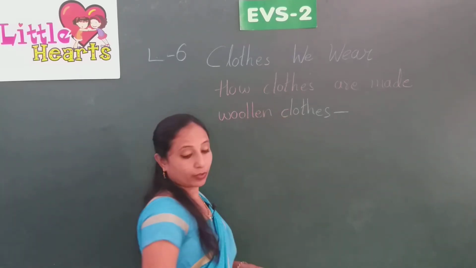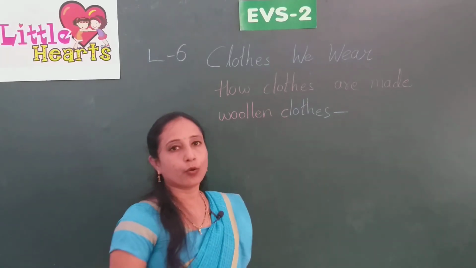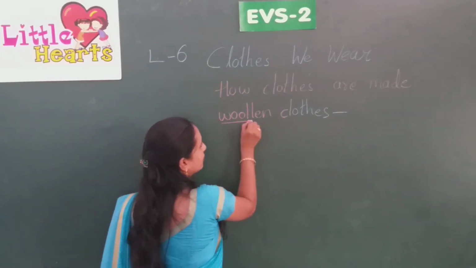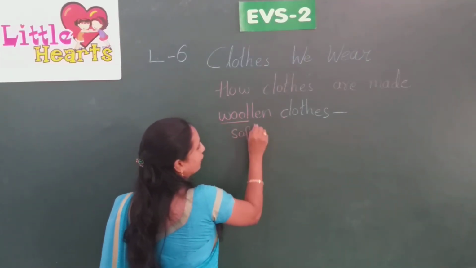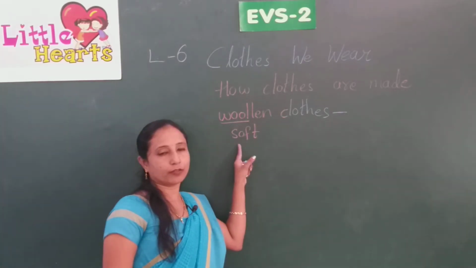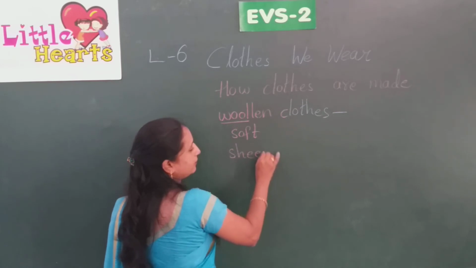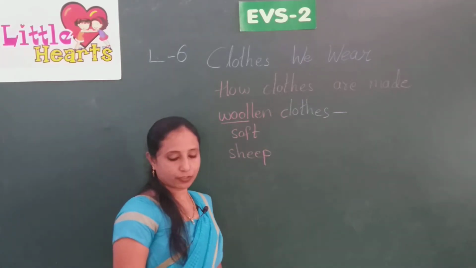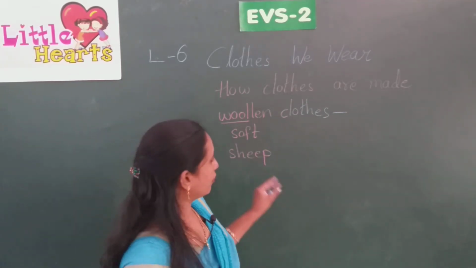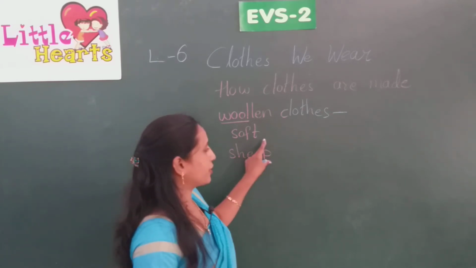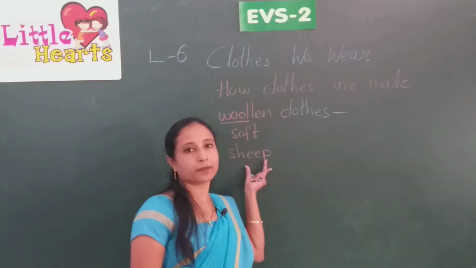The next one is woolen clothes. Wool is very soft. So where do we get this wool from? We get wool from sheep. The sheep has hair on its body.